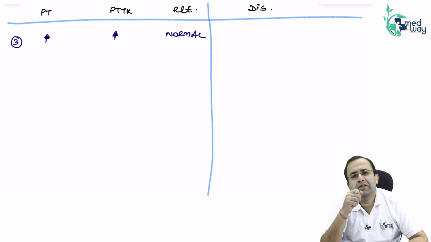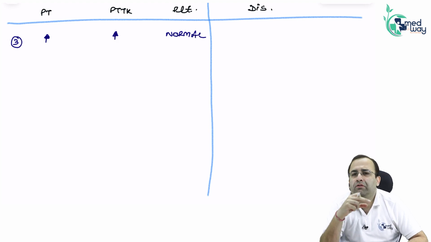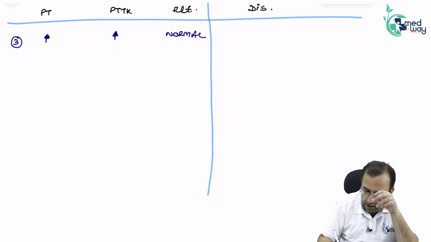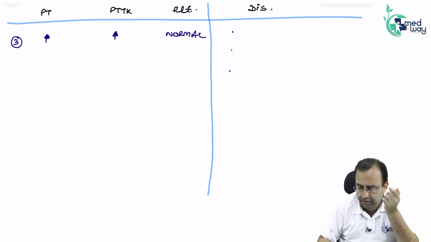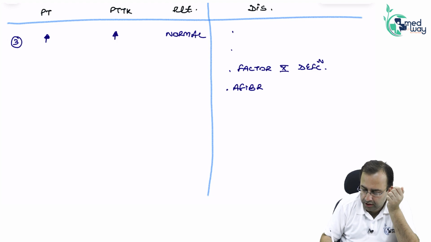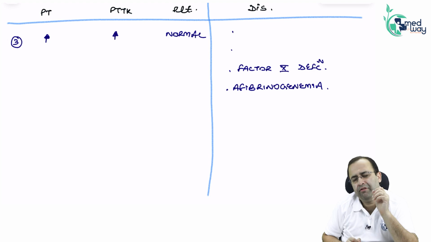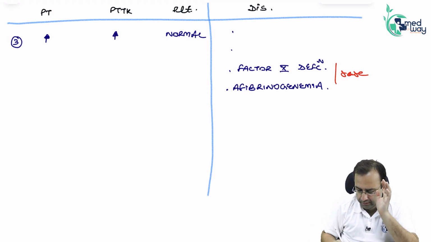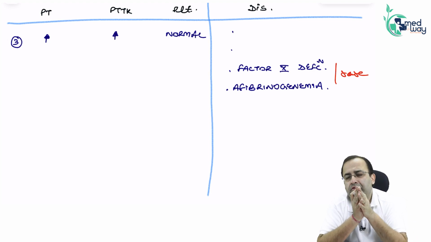In my face-to-face classes, I usually hear there is a defect in the common pathway. Fair enough. If there is a problem in the common pathway, like factor 10 deficiency, afibrinogenemia, where fibrinogen is absent, or dysfibrinogenemia, that is a common pathway defect. But these are very rare. I will not even write them. Tell me the common causes of elevation of both PT and PTTK.